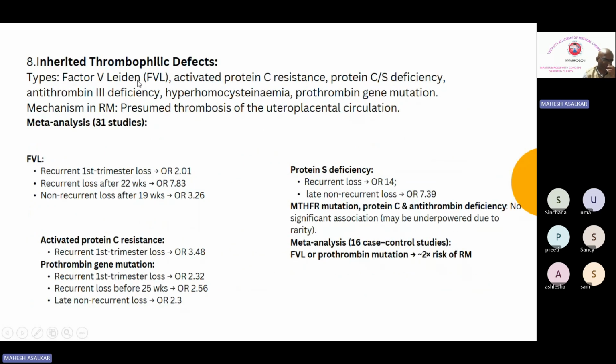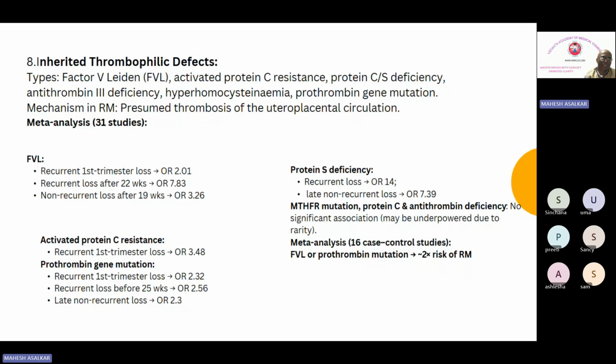Now the last factor which we are going to discuss in this guideline is the inherited thrombophilic defect. What are the different thrombophilic defects? We have factor V Leiden, that is FVL, then activated protein C resistance, protein C and protein S deficiency, antithrombin deficiency, hyperhomocysteinemia, and prothrombin gene mutation.